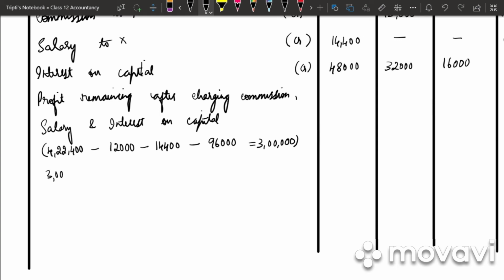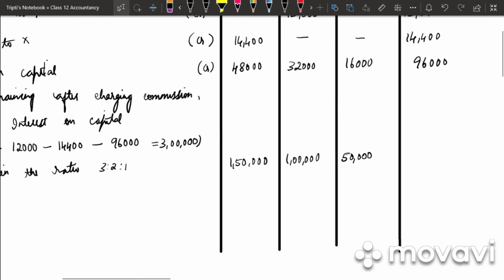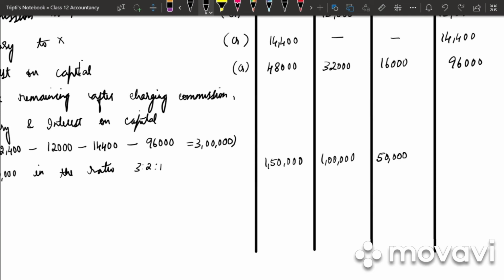So 3 lakh in the ratio 3:2:1. So we get 3 lakh into 3 by 6, 1,50,000. 3 lakh into 2 by 6, 1 lakh. 3 lakh into 1 by 6, 50,000. So total we get 3 lakh.